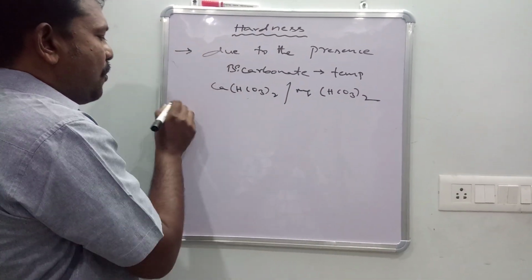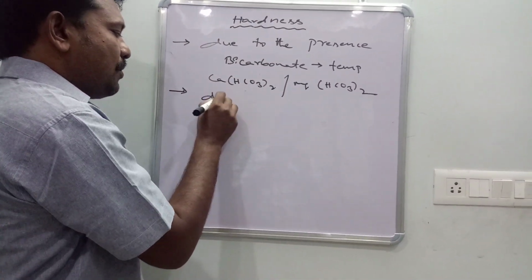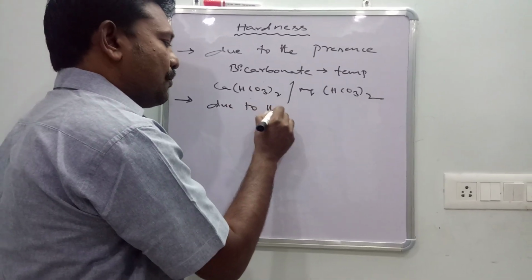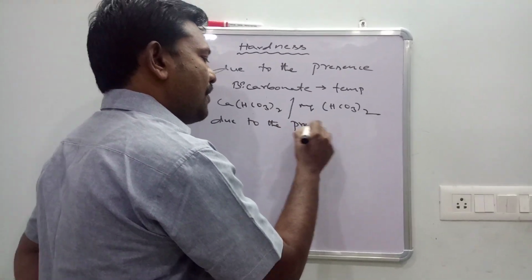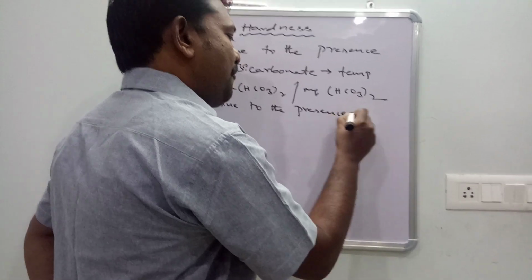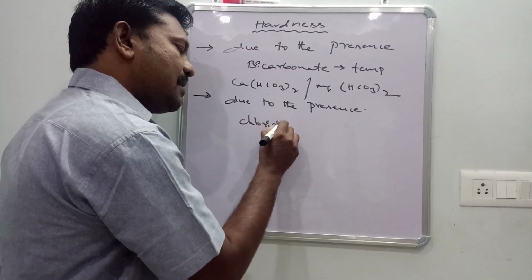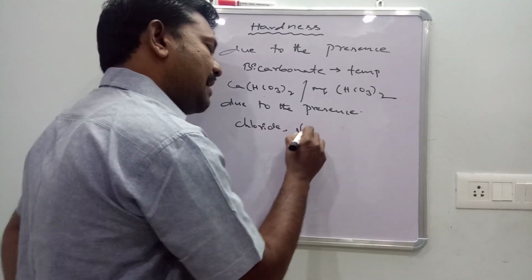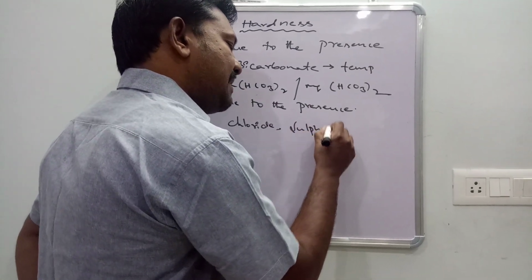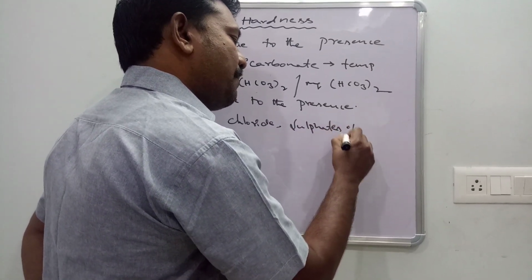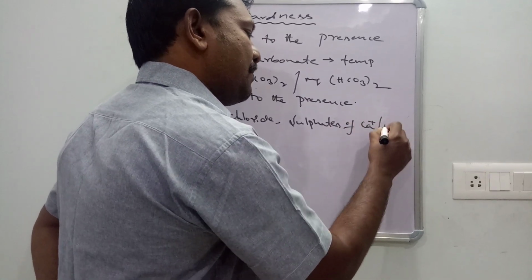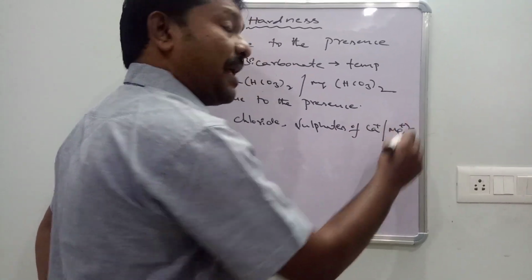One more point, point number 2: due to the presence of chlorides and sulfates of calcium and magnesium causes permanent hardness.